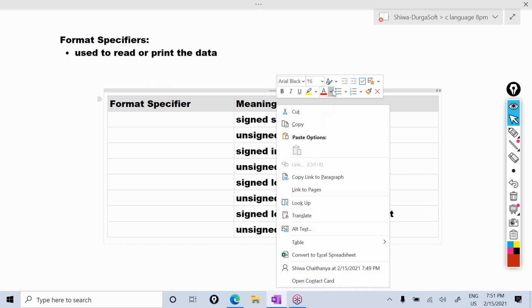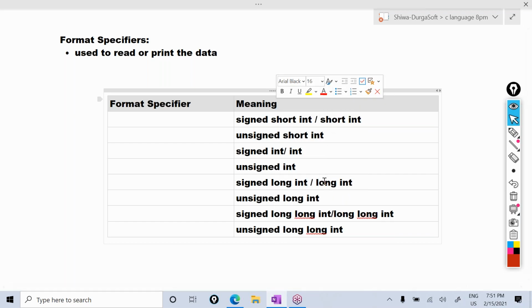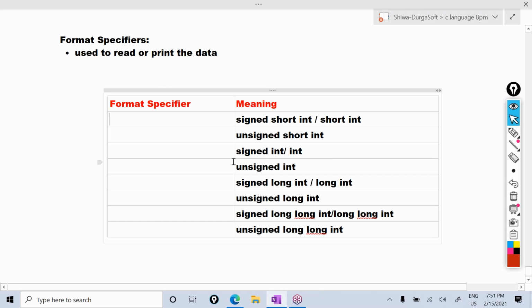Okay, which format specifier do we use? Let me write. Remember that for the integer we use percentage I, int's first letter I, or you can use percentage D. D stands for decimal. D means decimal, I means integer. Okay, for the signed shortened, S is already used for string. For the string we use percentage S. So S is already used for the string.